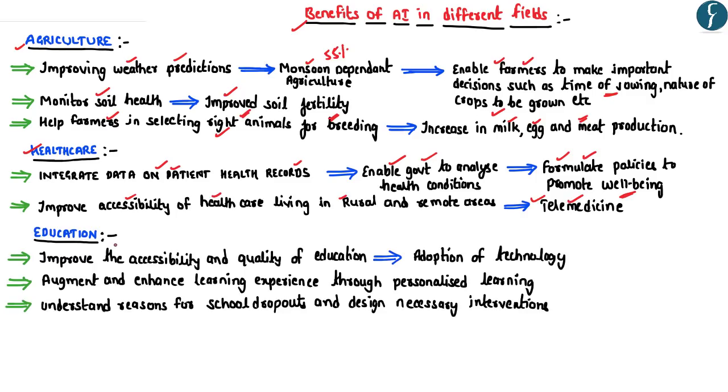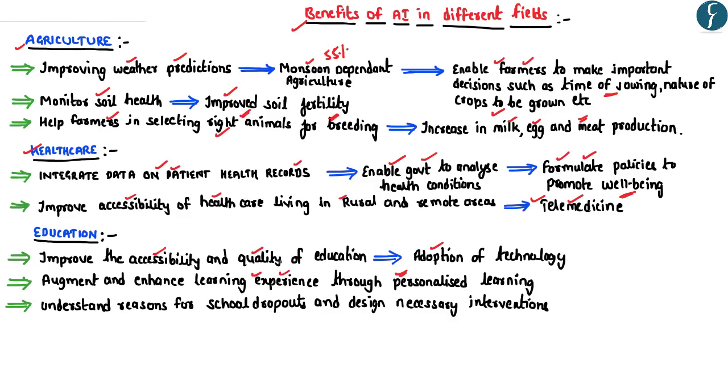Further, the adoption of artificial intelligence would improve the accessibility as well as the quality of education being imparted in India. For example, by using satellites, lessons can be imparted to the students living in rural areas. Further, the adoption of artificial intelligence can enhance the learning experience through personalized learning. So the adoption of artificial intelligence would make the learning experience more fun and easier.